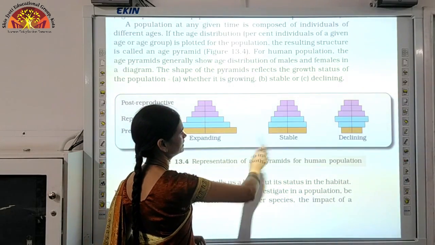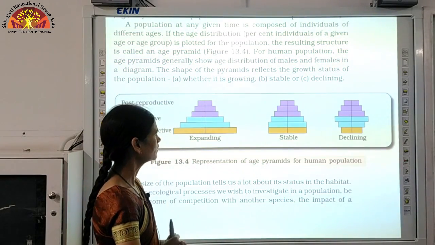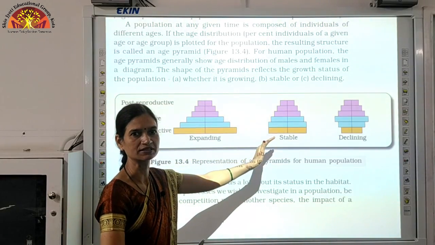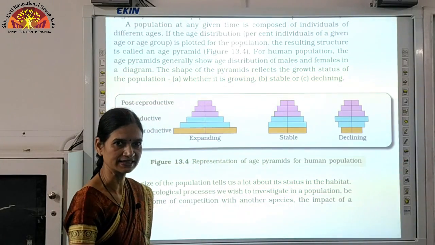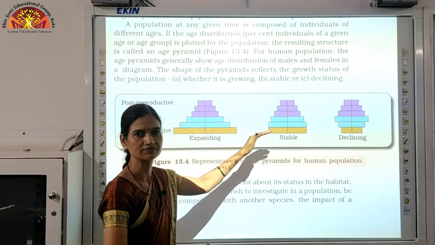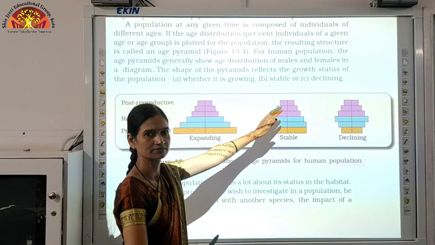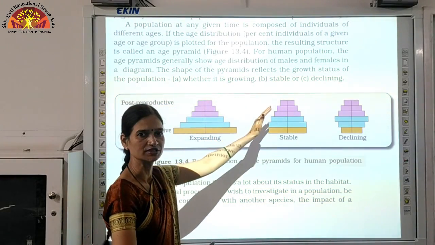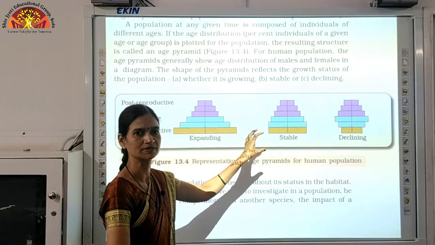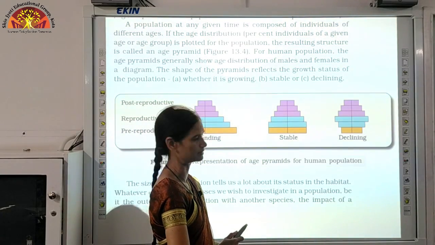Second graph we will see is stable, that means the population will remain stable. How? Because reproductive and pre-reproductive age वाले individuals almost same हैं. So we can say that the population will remain stable more or less, and post-reproductive age वाले जो individuals हैं they are less. So the graph which we get from this is the stable. So this kind of age pyramid is a stable pyramid.